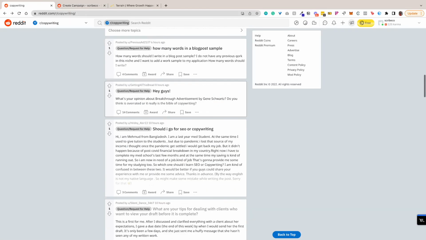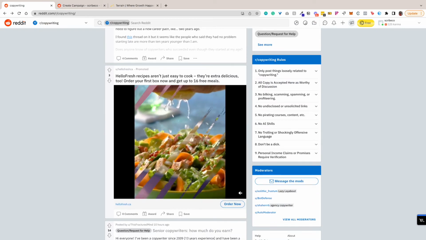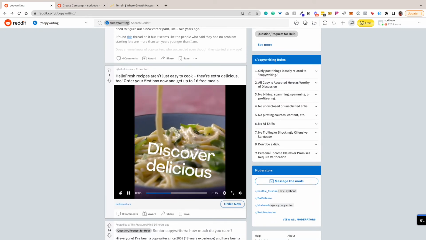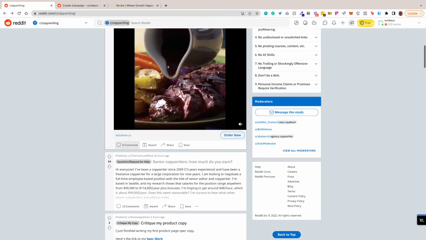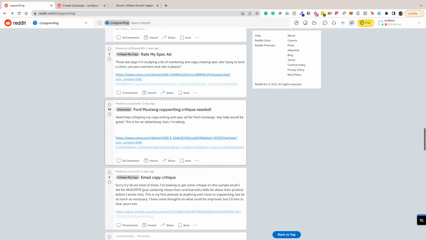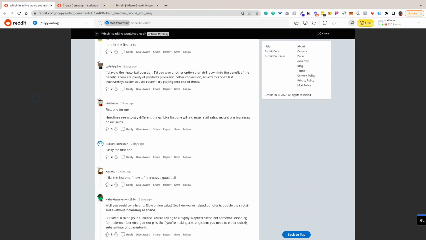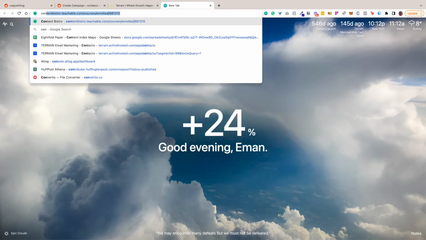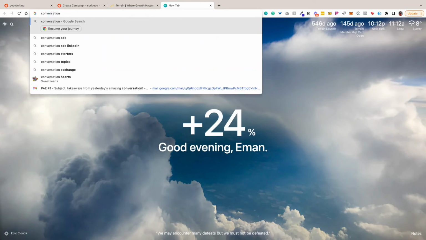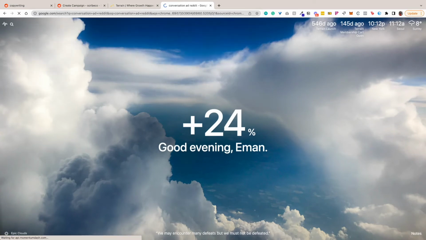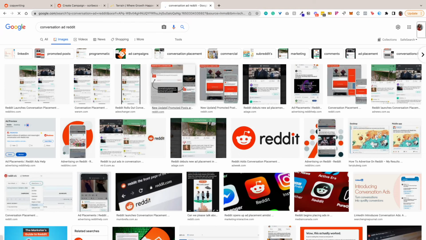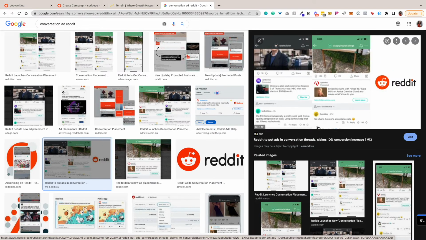Feed post placements are things like this. So big, in the middle, they look like actual posts. And let me see if I can find an example of a conversation post. Okay, so these show up more on mobile, but they show up once you click a post. So they show up when a user has actually tapped on a post.